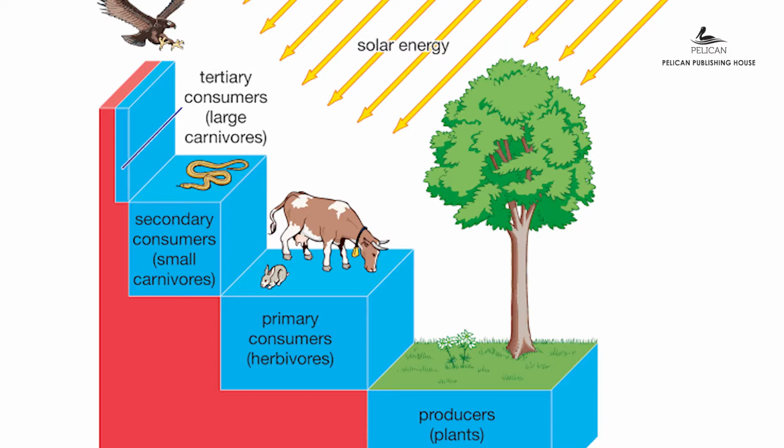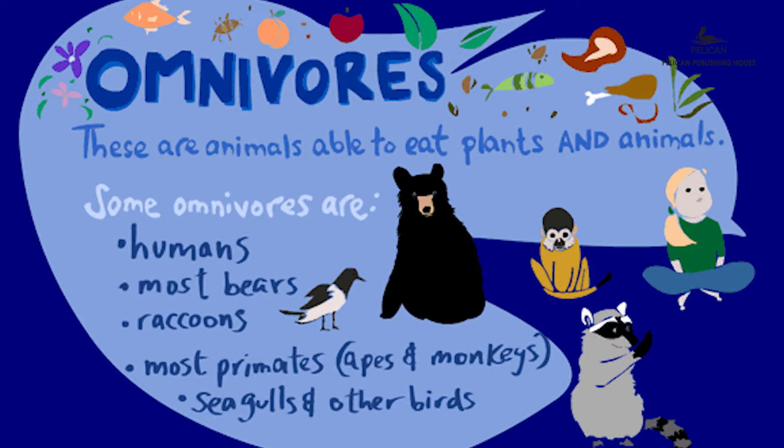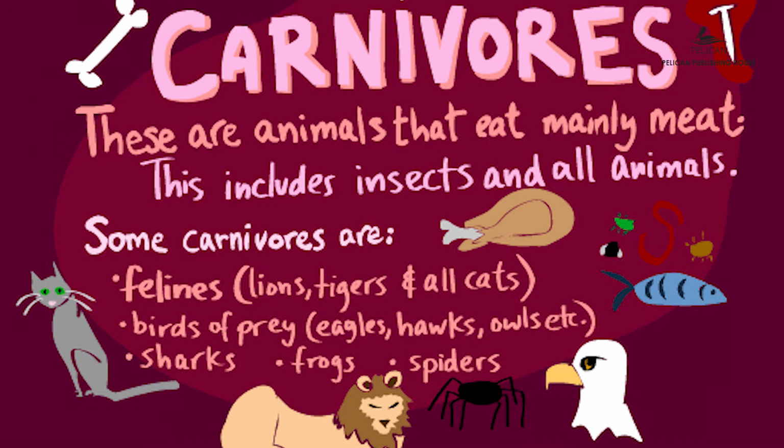These are either carnivores or omnivores. Omnivores are animals that eat both plants and animals. Carnivores are animals that eat only other animals. Both of these animals are called second level consumers, then third level consumers, and so on.